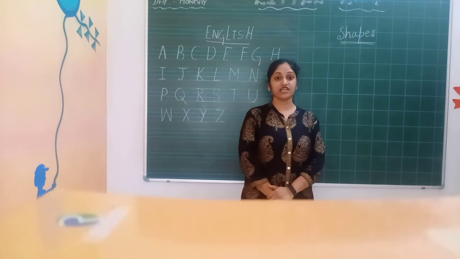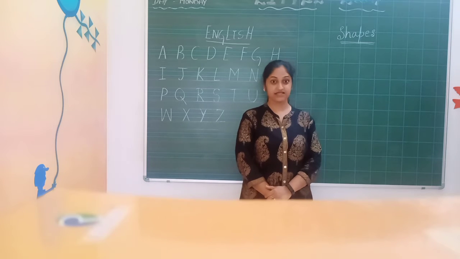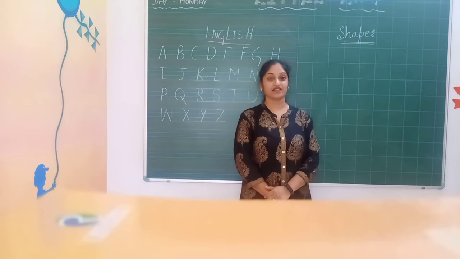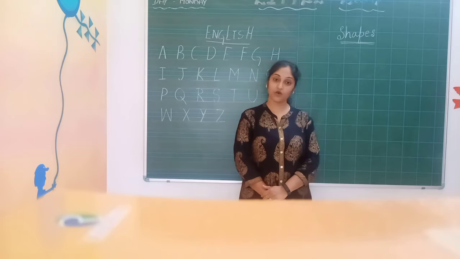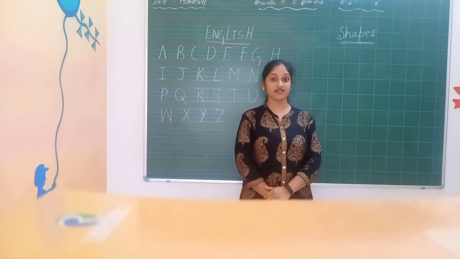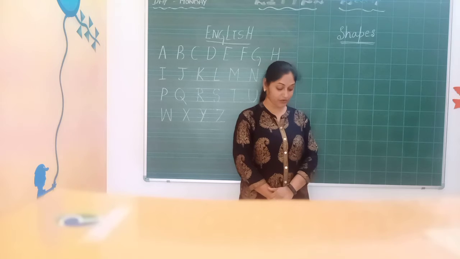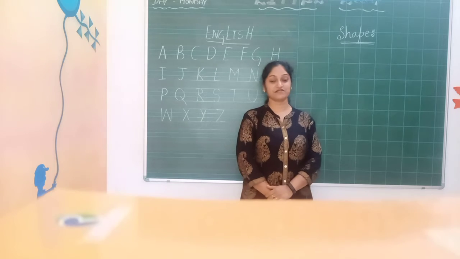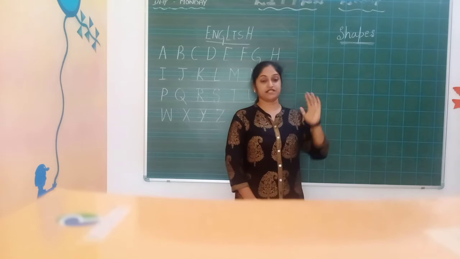What do you mean by shapes? Yes, it's a square, rectangle, triangle, circle, oval, star, diamond. Any other shapes? Yes, you all already know, no? All the shapes, very good. We will go today for the shapes.